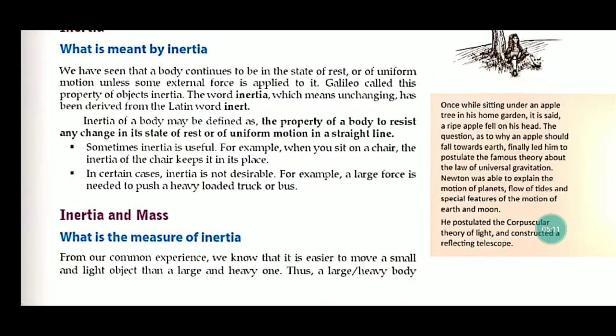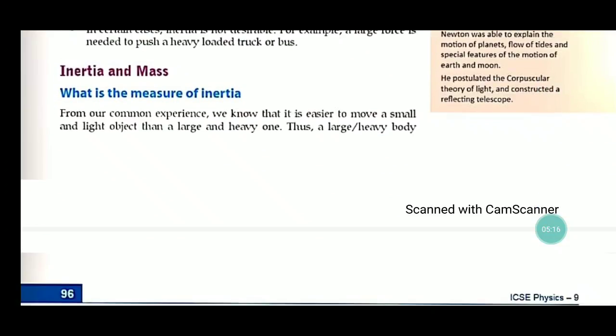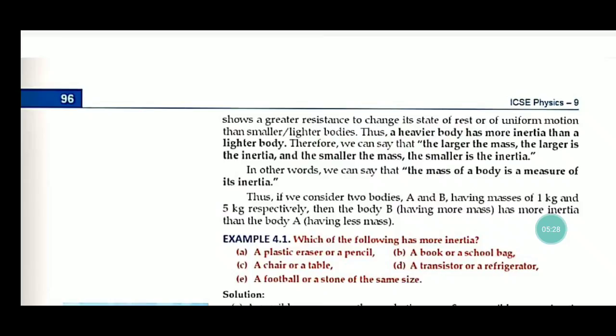Now, inertia and mass. What is the measure of inertia? From our common experience, we know that it is easier to move a small and light object than a heavy object. Thus, a large or heavy body shows a greater resistance to change its state of rest or uniform motion. Thus, a heavier body has more inertia than a lighter body. Suppose we consider two bodies A and B having mass 1 kg and 5 kg respectively, then body B, having more mass, has more inertia than body A.